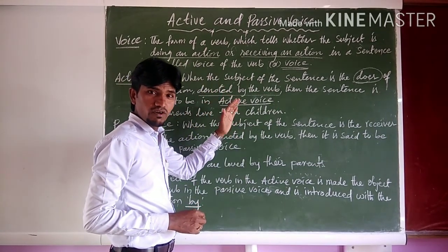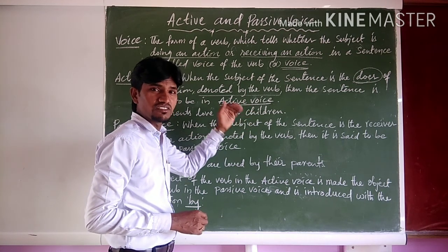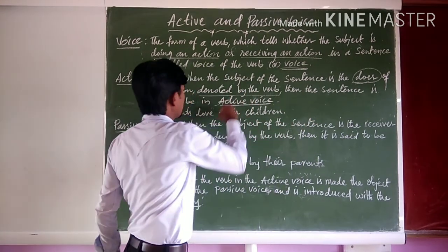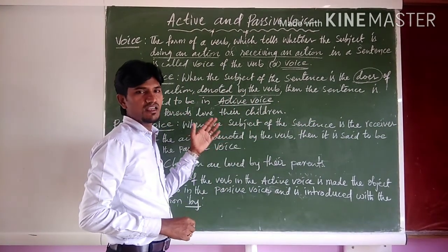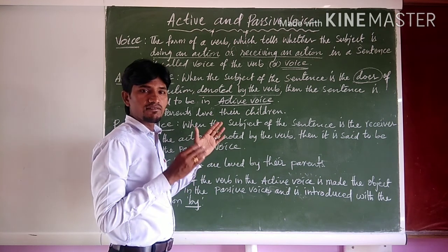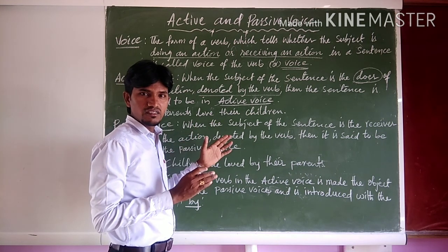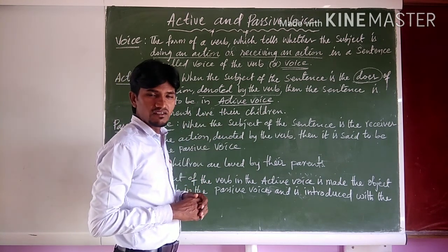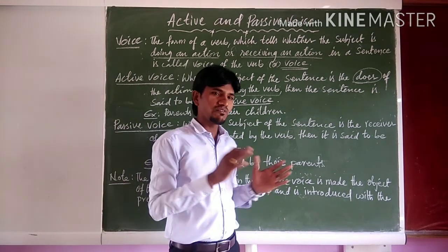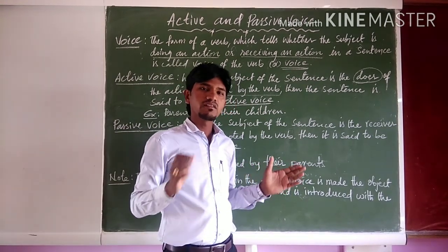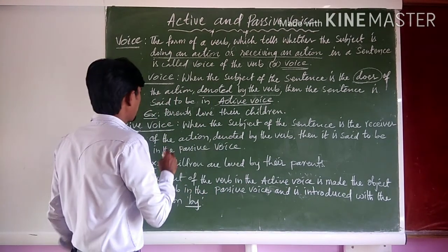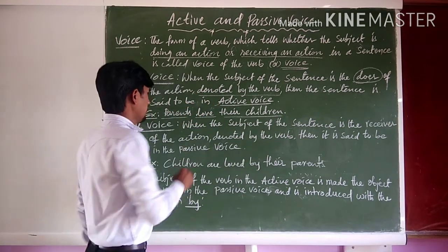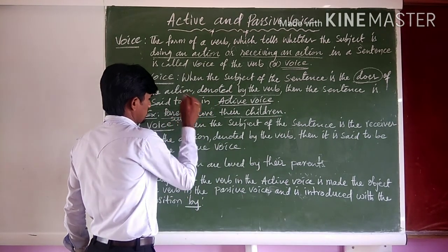In a sentence, if the verb shows that the action is done by the subject, then the sentence is in active voice. Most of the active voice sentences will be in a tense structure. Right? For example, let us see here. Parents love their children. Parents is the subject.